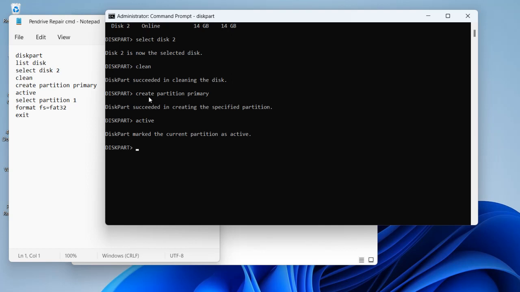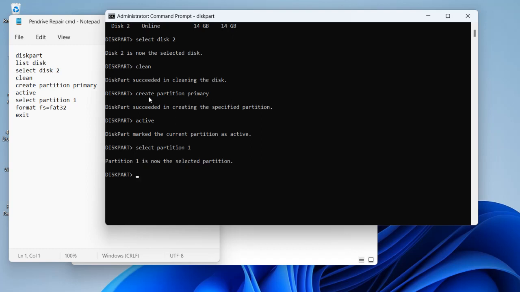Now just select that partition. For that, just type select partition 1, then enter. Now the partition is selected. Now we are going to format that partition.